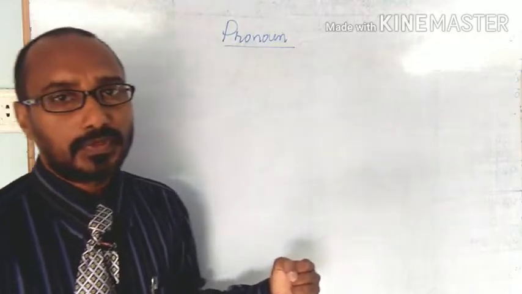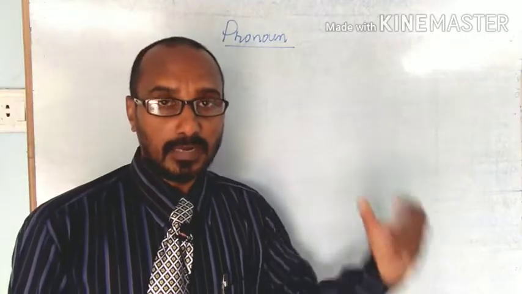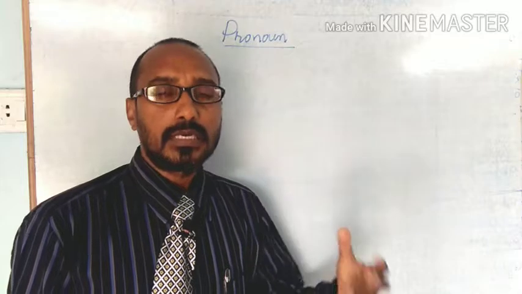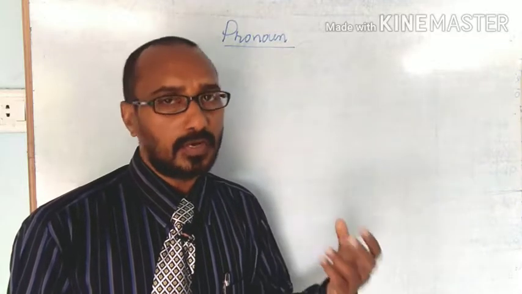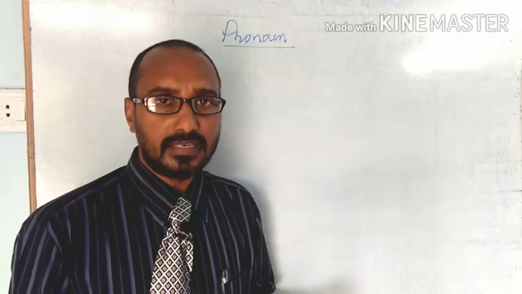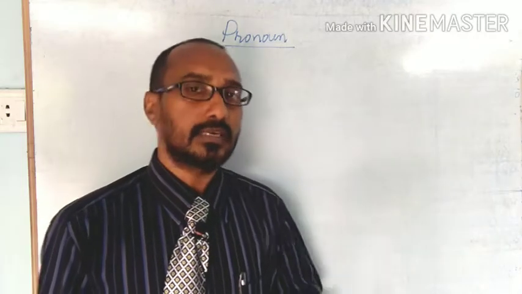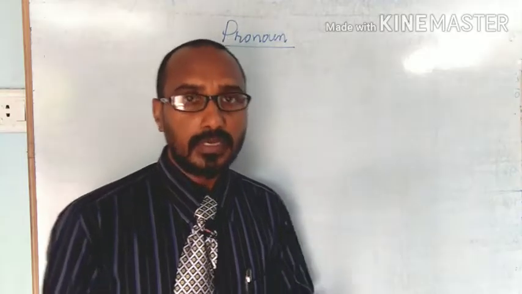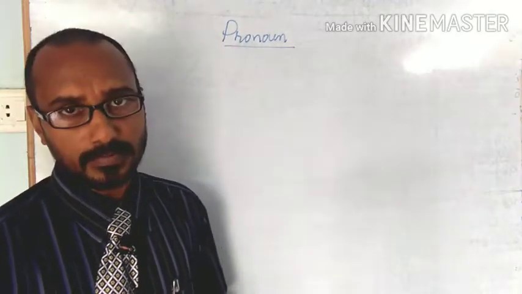Example: Ramu is a tall boy, Ramu is a clever boy, Ramu comes to school or college daily. Here we repeated the same noun. When we do not like to repeat the same noun, we use the pronoun.